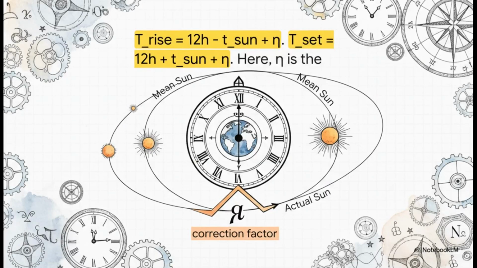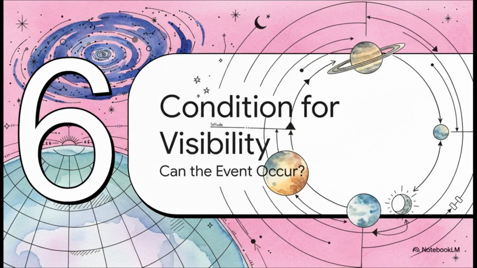For the sun specifically, there's one last elegant little tweak. To get the time you'd actually see on your clock, we apply a correction called the equation of time. This factor, this eta, accounts for the fact that the Earth's orbit isn't a perfect circle and our axis is tilted. It's really the final step that syncs up the motion of the actual sun with our nice, steady, uniform clocks.